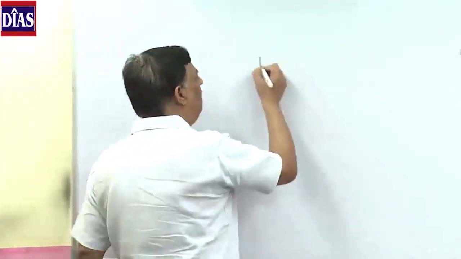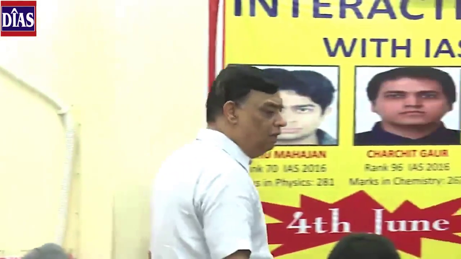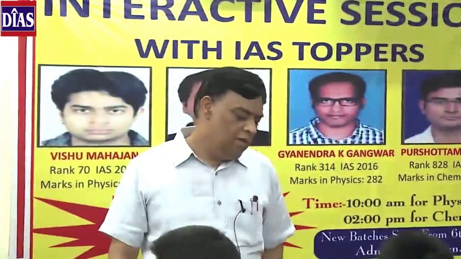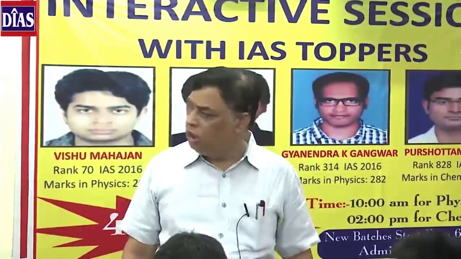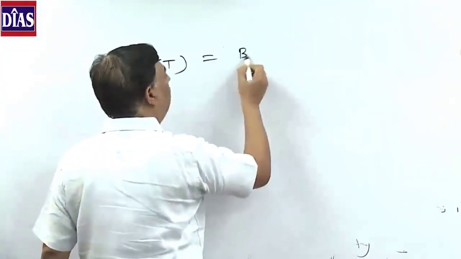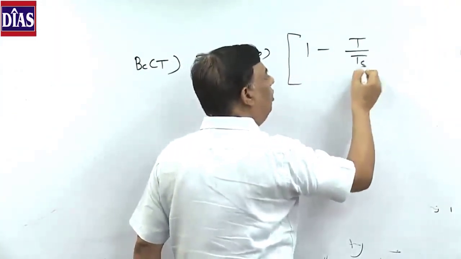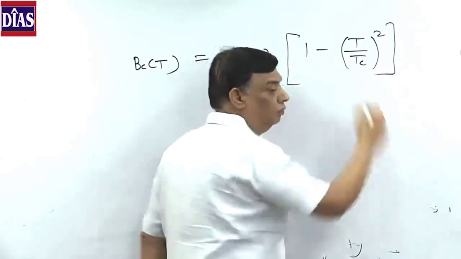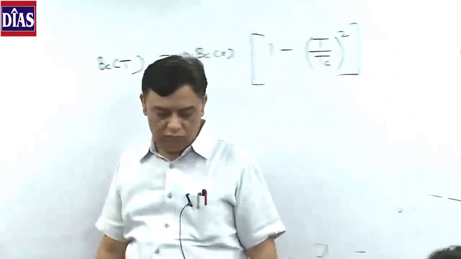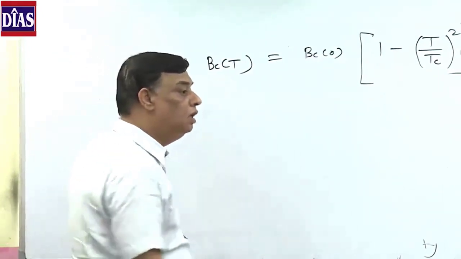So now Bc is the critical field at temperature T required to destroy superconductivity. Bc(T) is the critical field at temperature T. Bc(T) is Bc(0), the critical field at temperature 0, times 1 minus T upon Tc, whole squared.